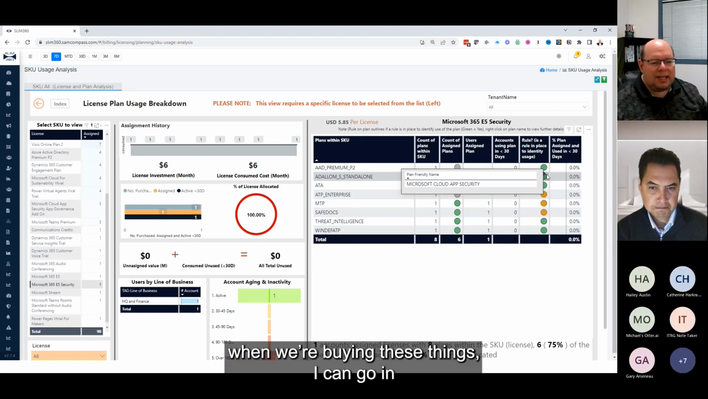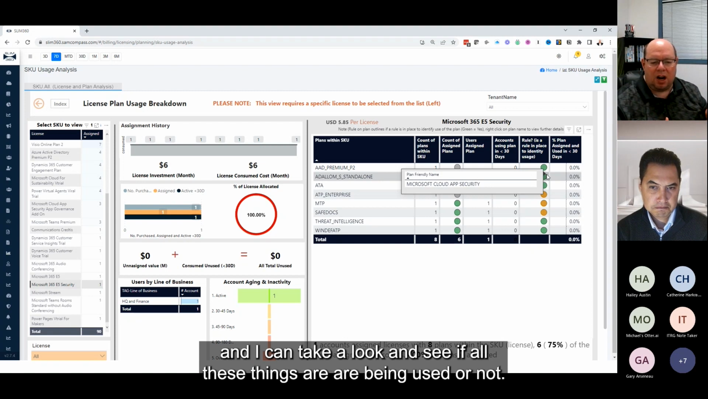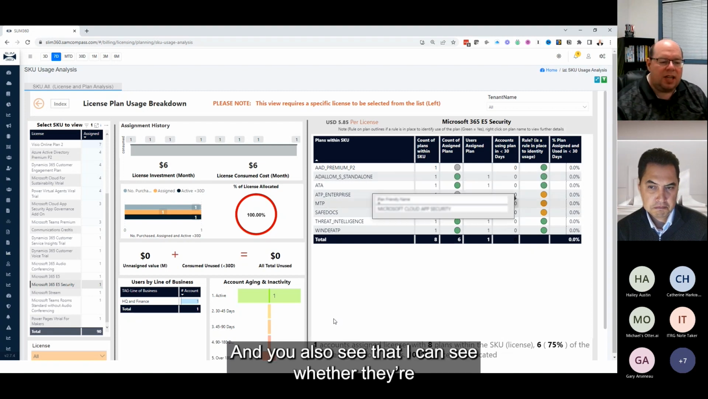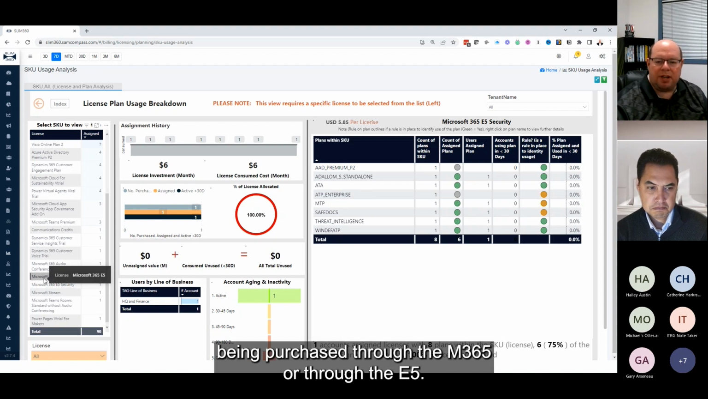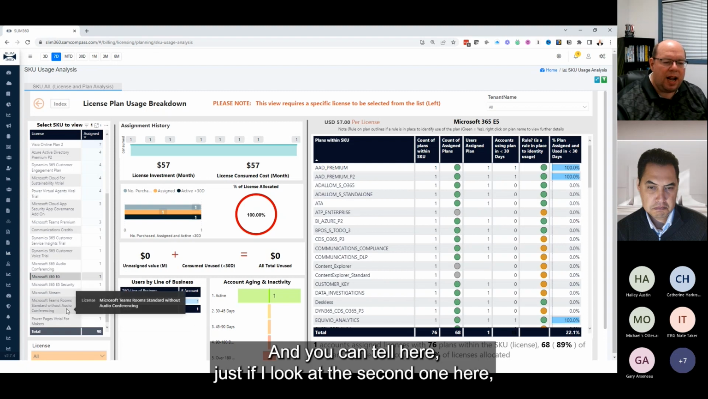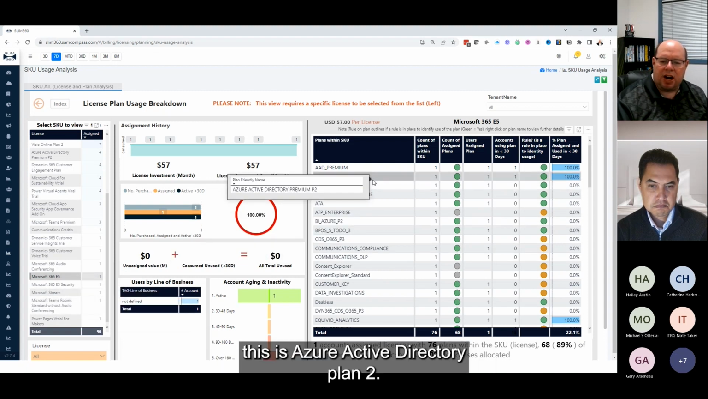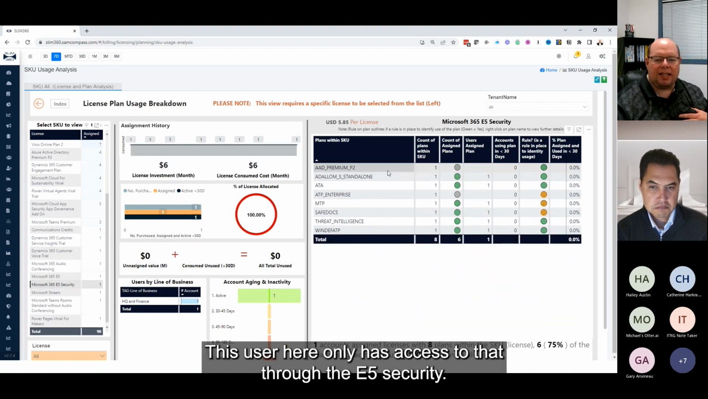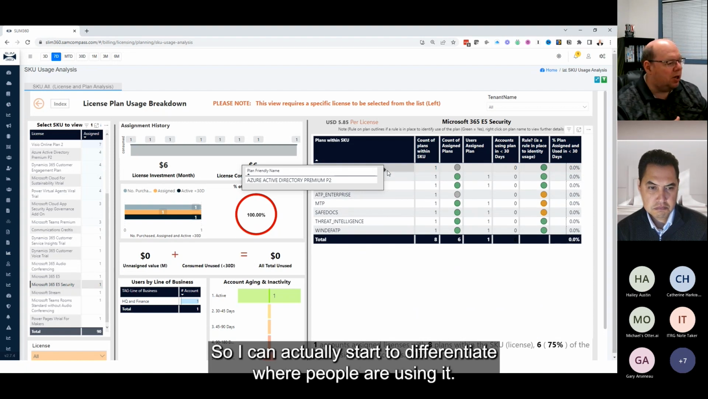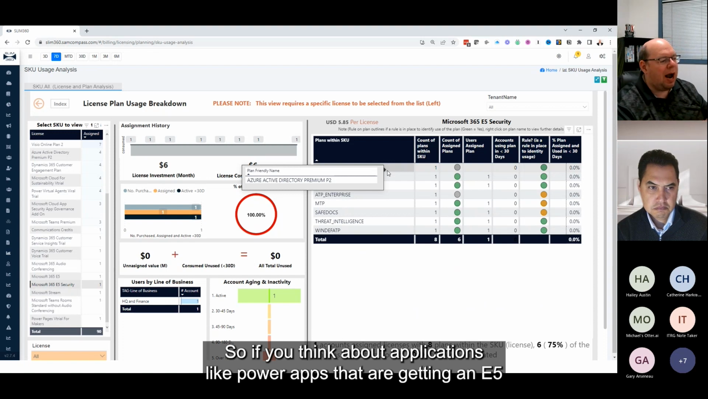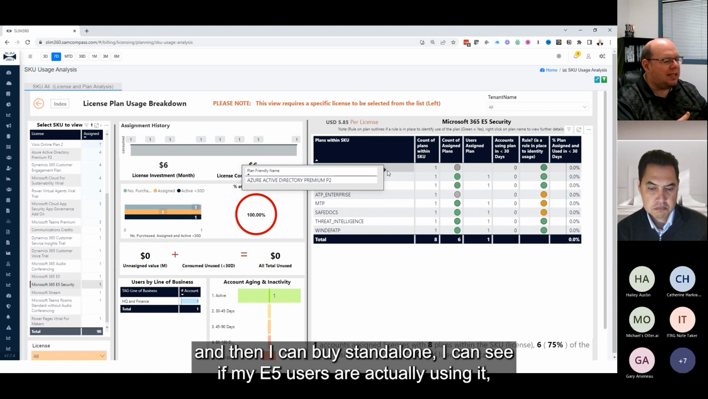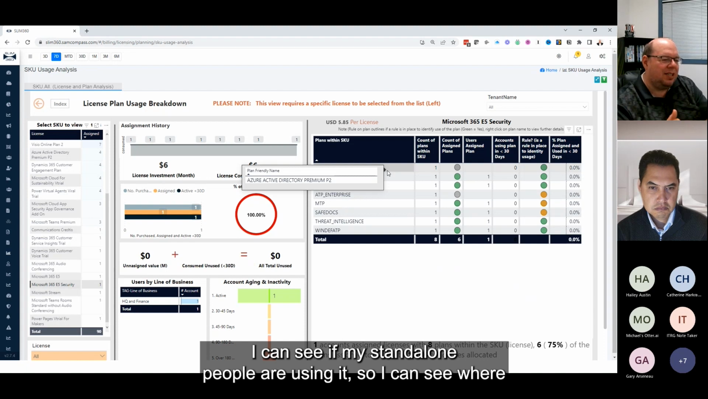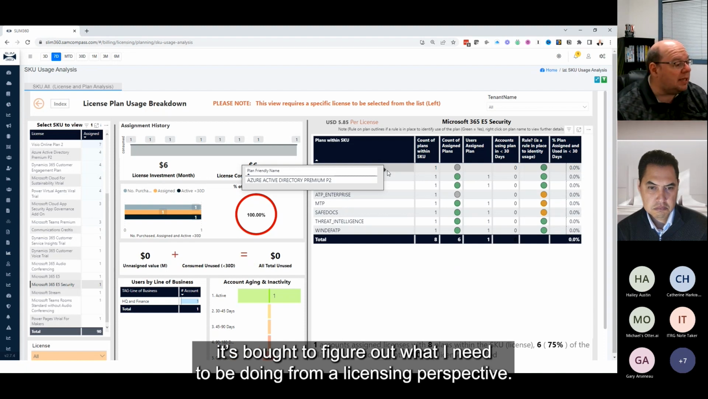But again, when we're buying these things, I can go in and take a look and see if all these things are being used or not, right? And you'll also see that I can see whether they're being purchased through the M365 or through the E5, right? And you can tell here, if I look at this second one, this is Azure Active Directory Plan 2. So this user has access to that through an E5. This user here only has access to that through the E5 security. So I can actually start to differentiate where people are using it. So if you think about applications like Power Apps that I get in an E5, and then I can buy standalone, I can see if my E5 users are actually using it. I can see if my standalone people are using it, so I can see where it's bought to figure out what I need to be doing from a licensing perspective.